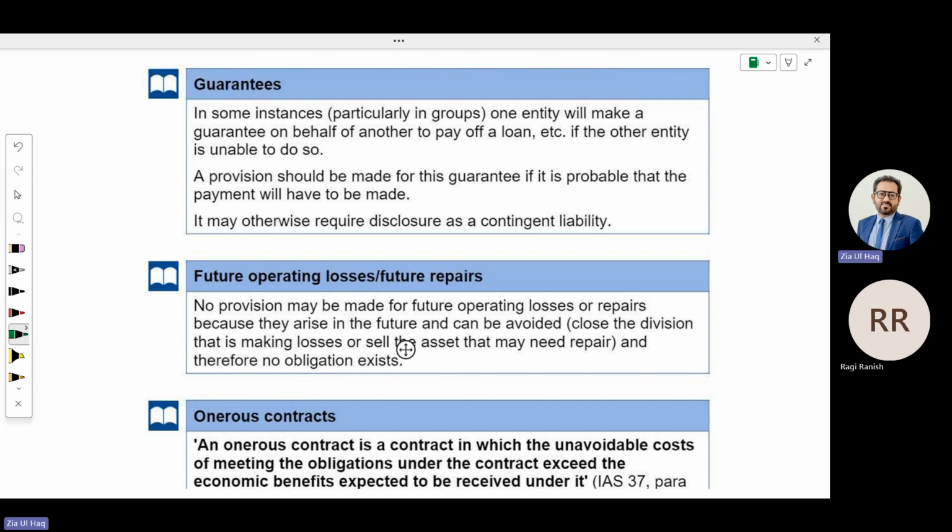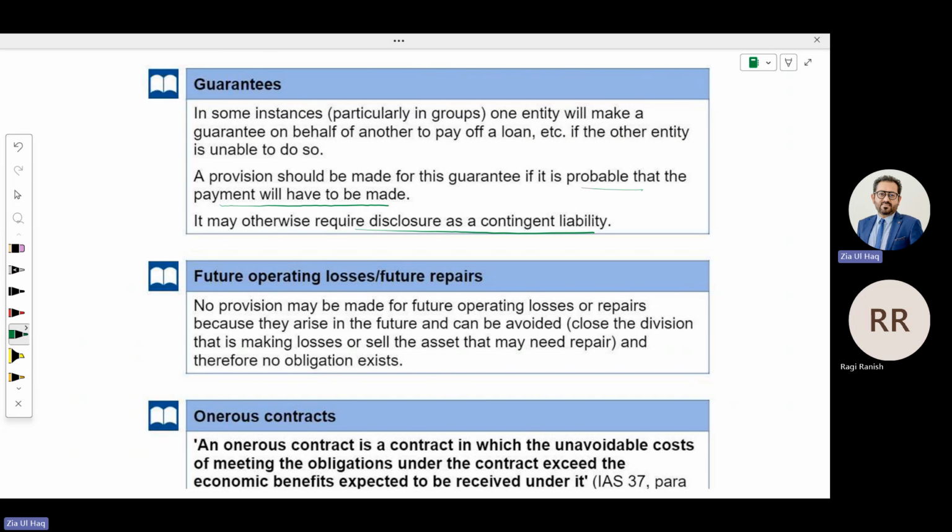One entity will make a guarantee on behalf of another to pay off a loan, etc., if the other entity is unable to do so. A provision should be made for this guarantee if it is probable that the payment will have to be made. Not that person, you. Otherwise it may require disclosure as a contingent liability.